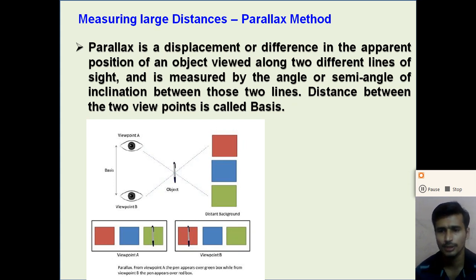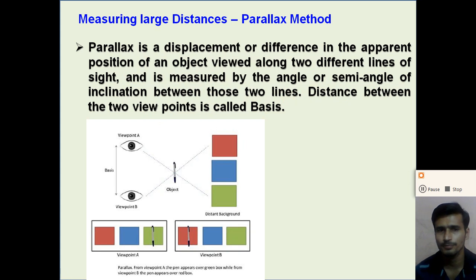So dear student, first of all, what do we mean by parallax? Parallax is the displacement or the difference in the apparent position of an object viewed along two different lines of sight, and is measured by the angle or semi angle of inclination between these two lines.